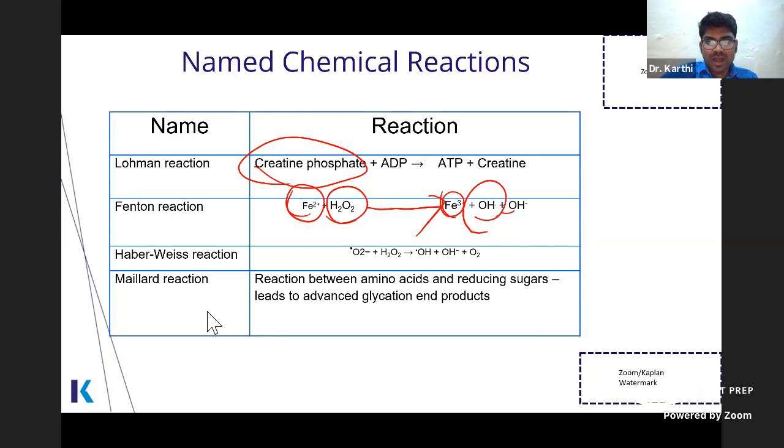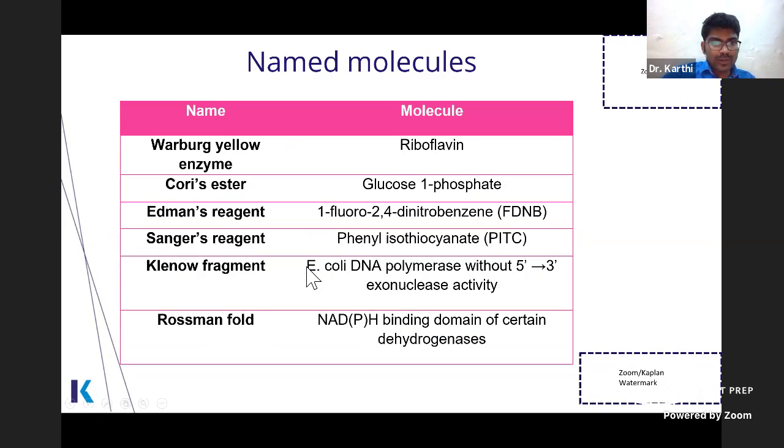So someone is asking about Sanger reagent. Okay, so here I want you to know two things. There is Sanger's method of DNA sequencing, where we use dideoxy NTPs. Okay, so Sanger's reagent, Edman reagent, we have two. So Sanger reagent is, yeah, correct.